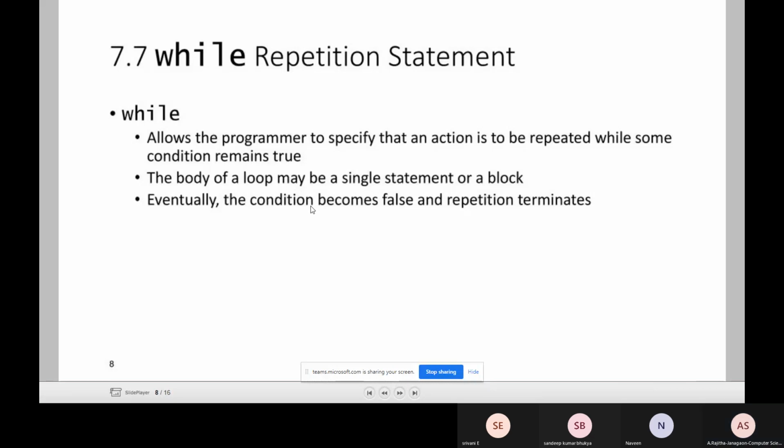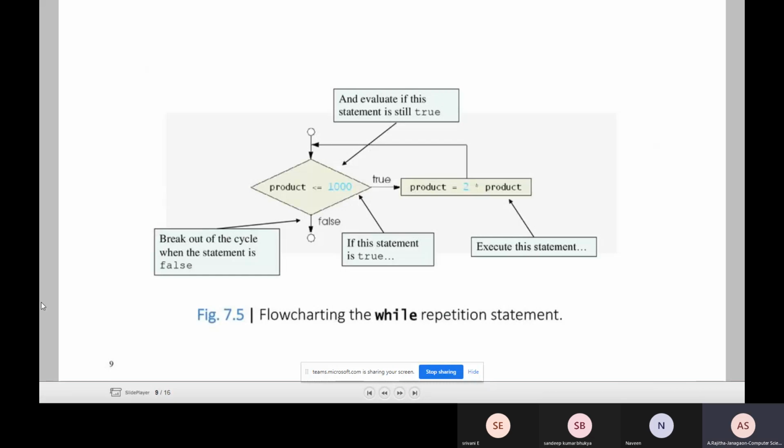Here, first the condition evaluates whether the product value is less than or equal to 1000. If it is less than or equal to 1000, the body is repeated. Once it is greater than 1000, the condition goes to false. If it is true, this statement is executed. If it is false, break out of the cycle. So when does it terminate?